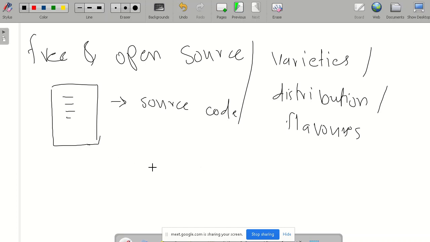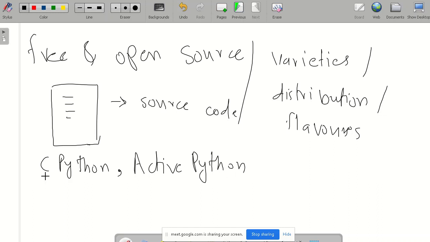So what are these? The main one is CPython. This is the original one. Then we have different Pythons like ActivePython. In this course we will only focus on CPython, this original one.